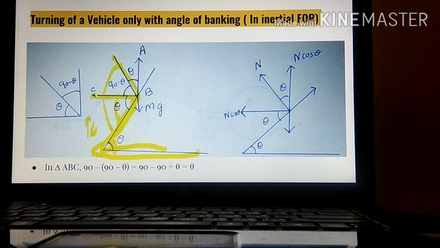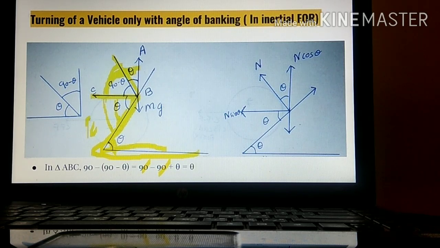Again, consider this ABC. In triangle ABC, this angle is again 90, and this one is 90 minus theta. So 90 minus (90 minus theta). If we remove these brackets, what will happen? This minus will be in front of 90, but this minus will become plus. So minus 90 and plus 90 will get cancelled. Ultimately we will get the value of this as theta only. So I have proved geometrically, if this is theta, this is also theta, and this is also theta.